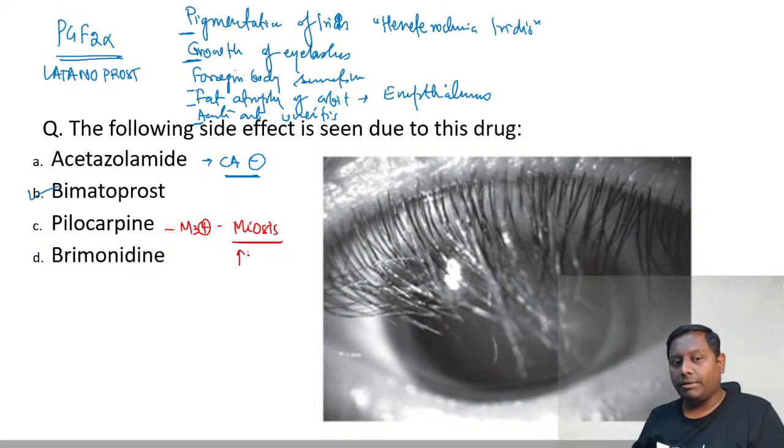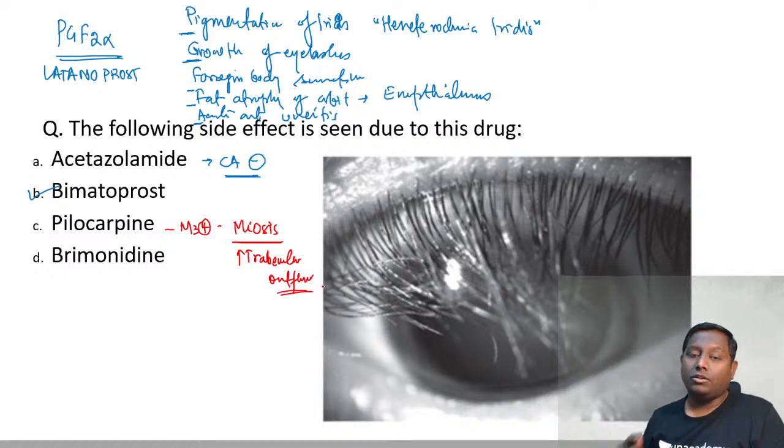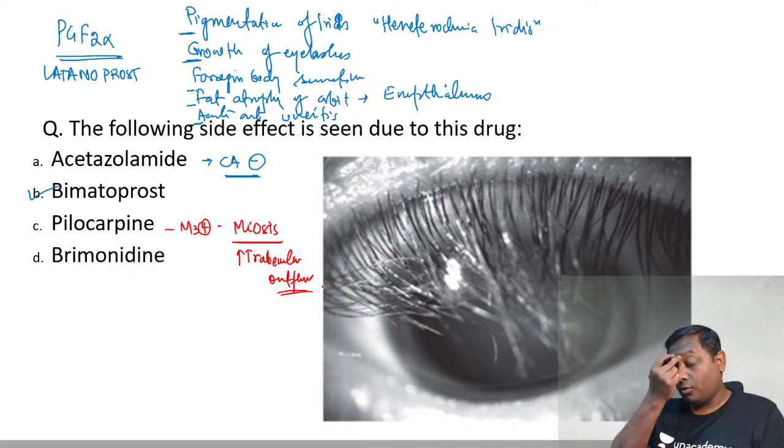Please remember, it increases trabecular outflow. Because it also causes spasm of the ciliary muscle, it can cause brow ache and frontal headache, which is very frequently complained of by patients on pilocarpine.